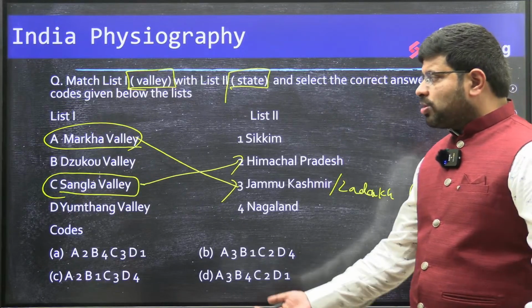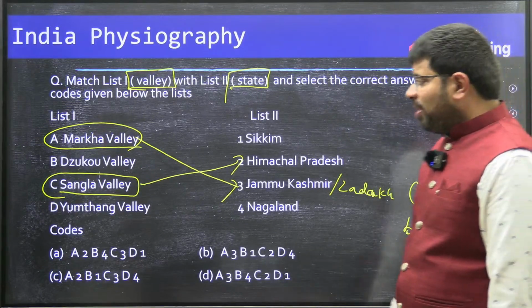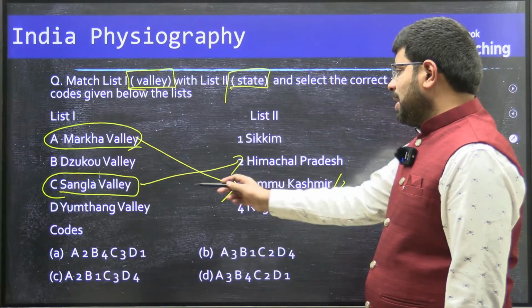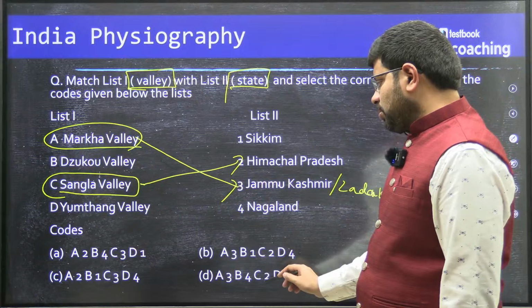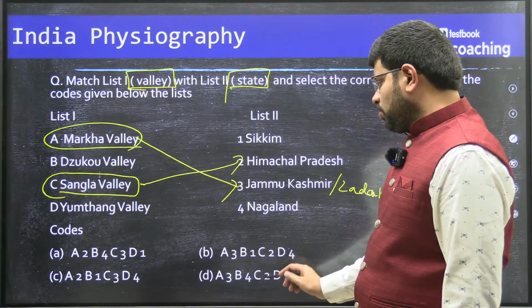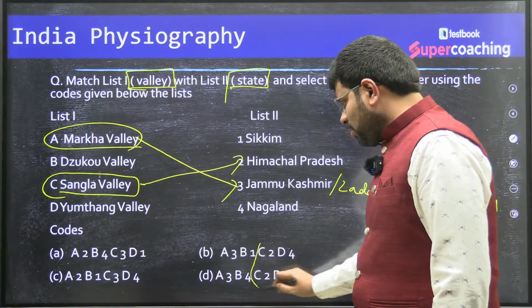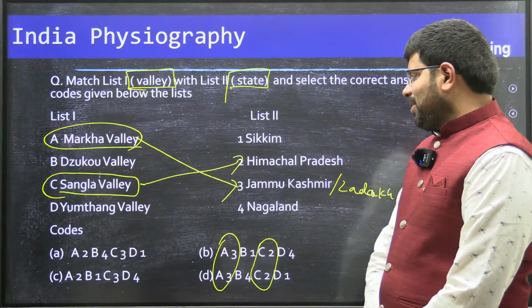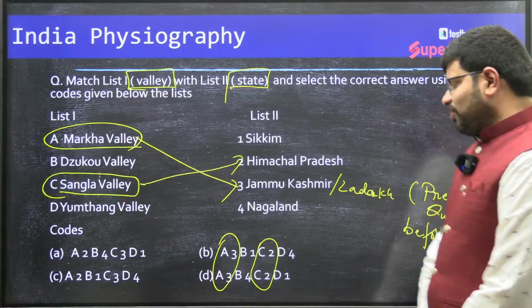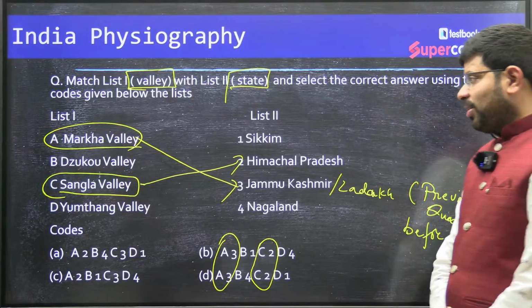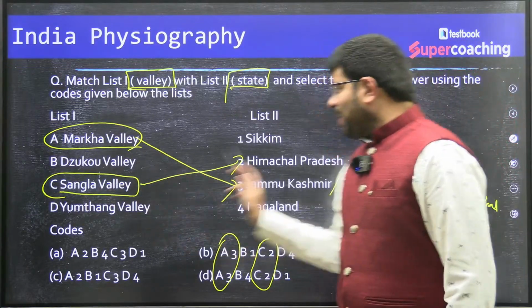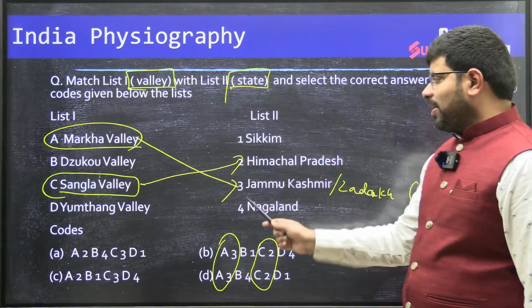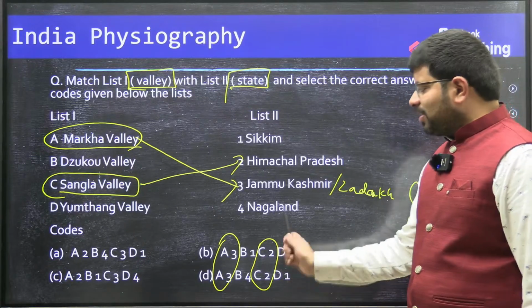I don't know about Zokou and Yumtang. But even if you have known these two things, you would have got the answer A3 and C2. There is only one option with A3, C2. Once again you see the difficulty. You need to know about the valleys in northeastern India, where Zokou Valley is, where Yumtang Valley is, then only you can answer this question.